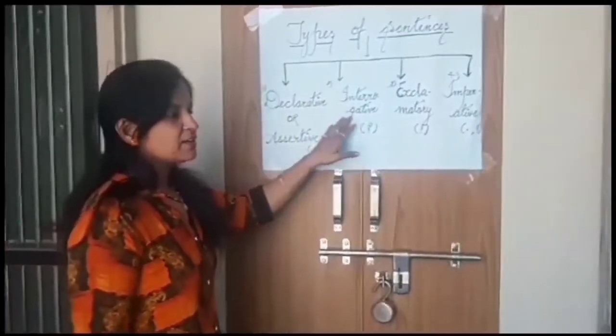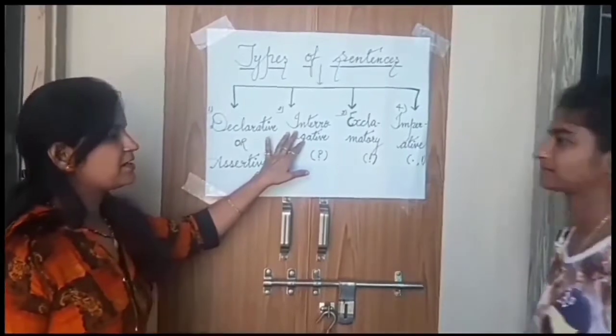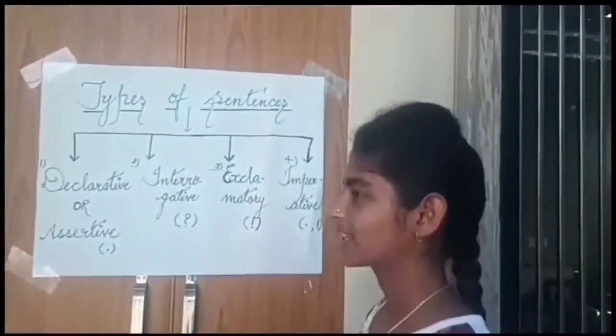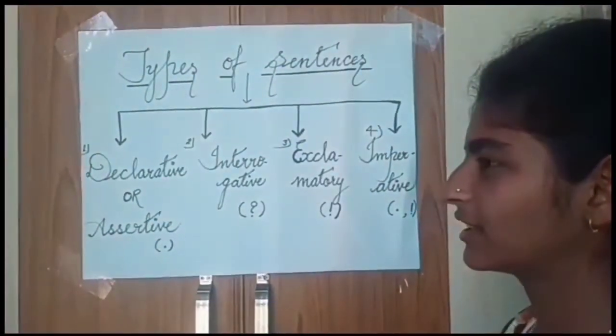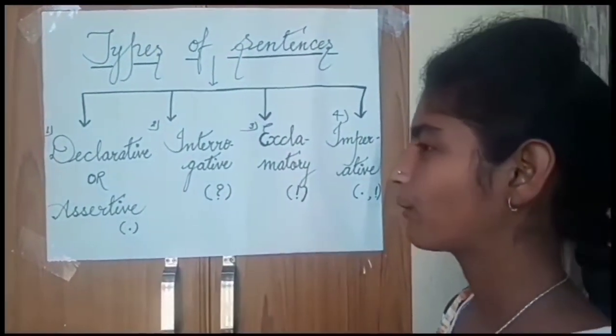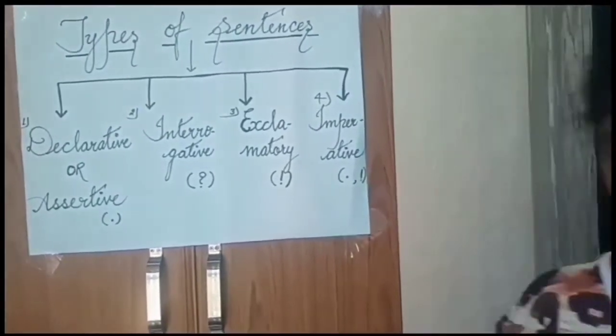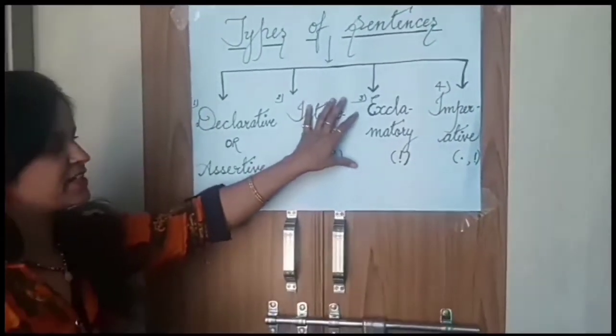Now, Girija, can you tell interrogative sentences? First, what is your name? Second, why are you crying? Third, which is your favorite color? Fourth, what are you doing? Fifth, how do we play cricket? Very good. Now, exclamatory sentences.